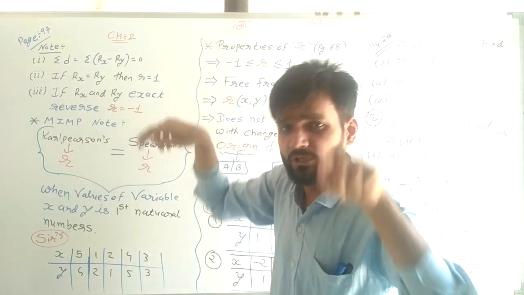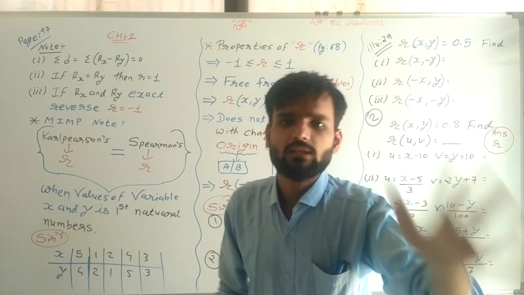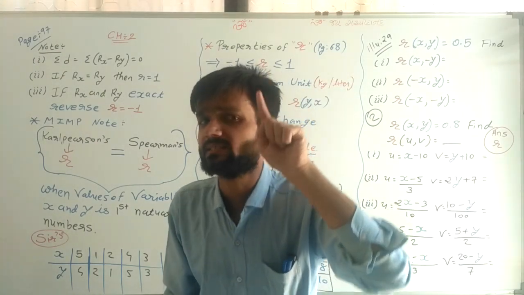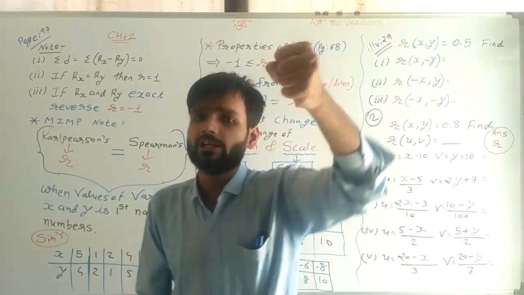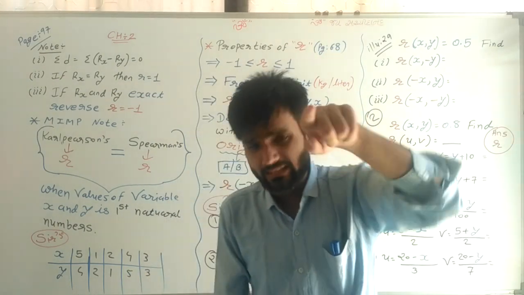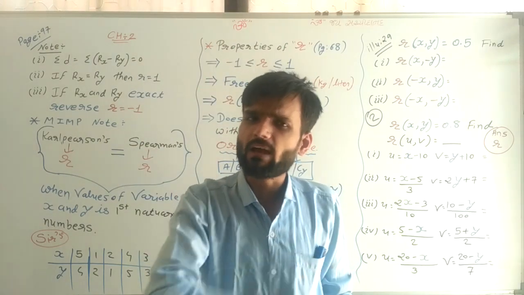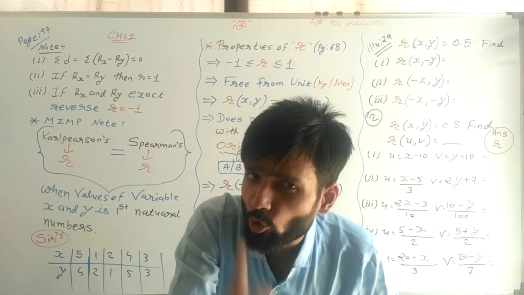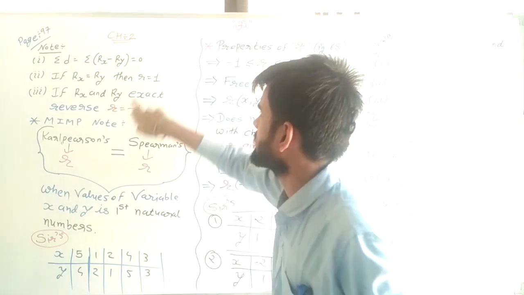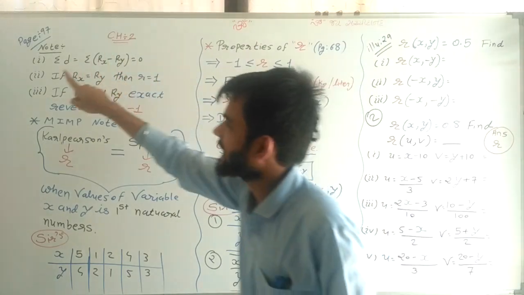That sum is given in which your ranks are equal. And if ranks are equal, meaning Rx and Ry are equal, then when we find the difference, that difference is 0, sigma d is 0, and sigma d square also becomes 0. And that's why the value of correlation coefficient R is equal to 1. So that is my second note.